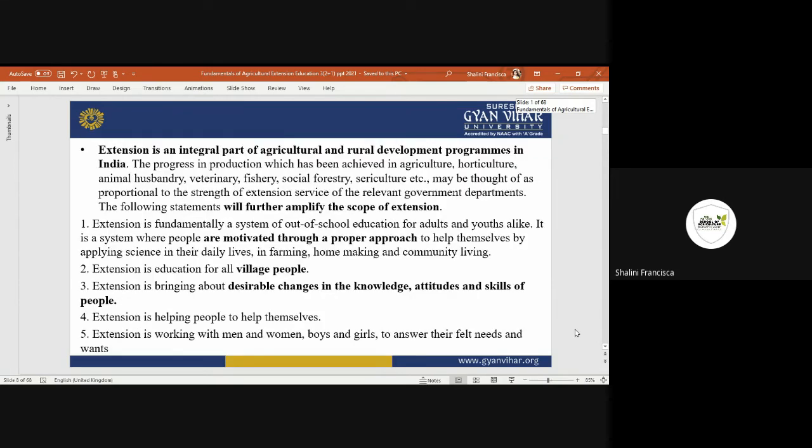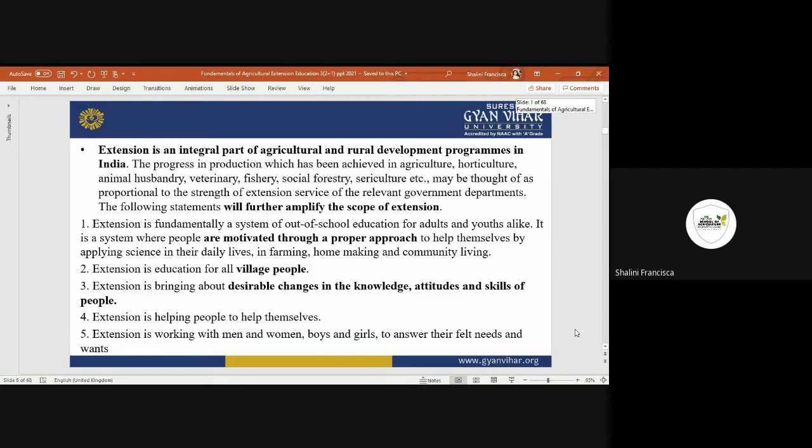Then another part is that extension is an integral part of agriculture and rural development programs in India. Like I have already told, in India 80% of people are in the farming sector, and still they are working hard to produce a good yield so that they can get a good livelihood. But still there are so many pros and cons coming out.